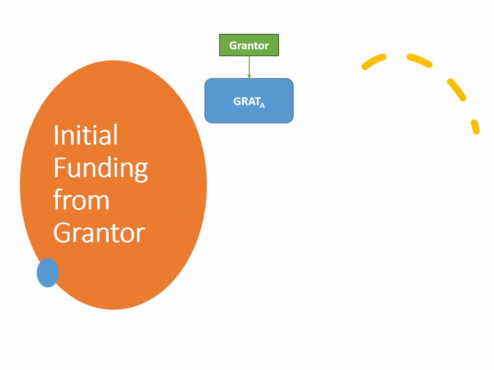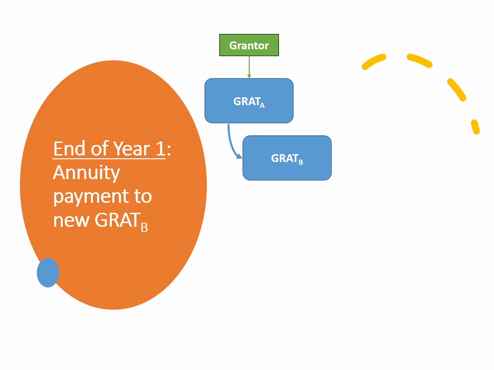This is how it begins. The first GRAT is funded with a one-time contribution by grantor. At the end of year 1, GRAT A funds GRAT B with the first annuity payment. Grantor may supplement the annuity payment in creating GRAT B, but care must be taken to ensure any supplemental funds are contributed at the same time as the annuity payment. Regulations prohibit later contributions.